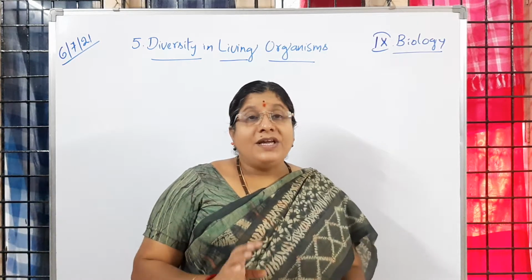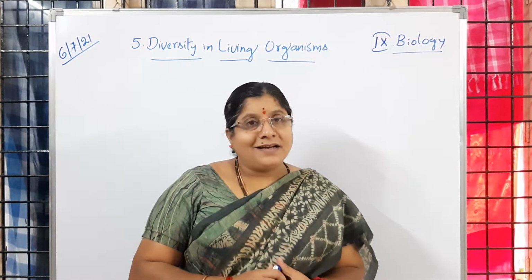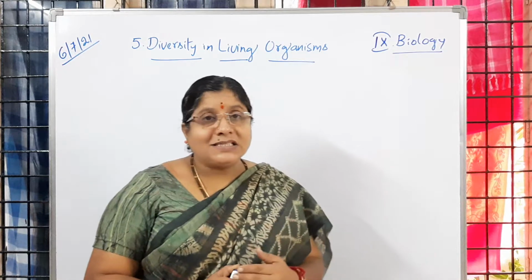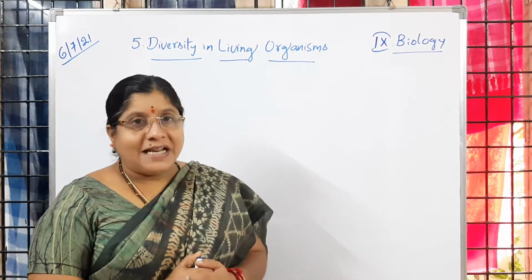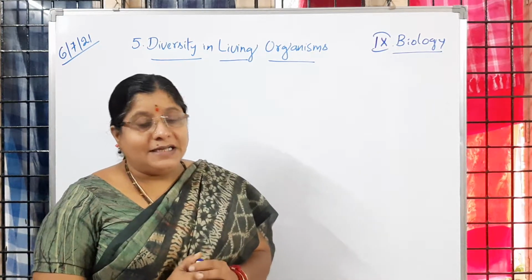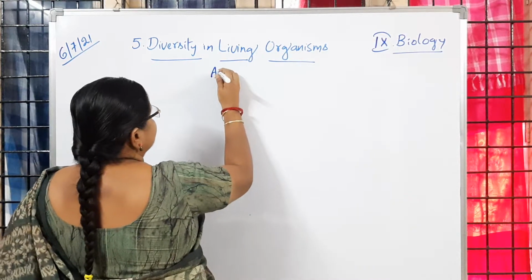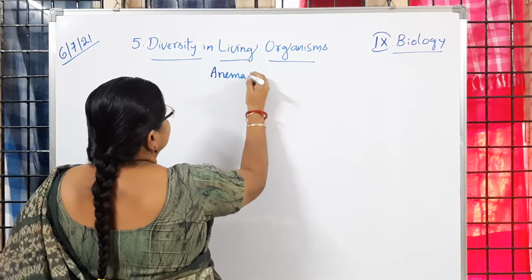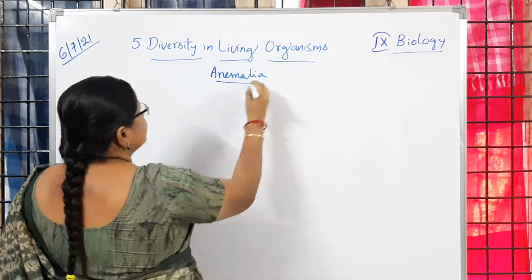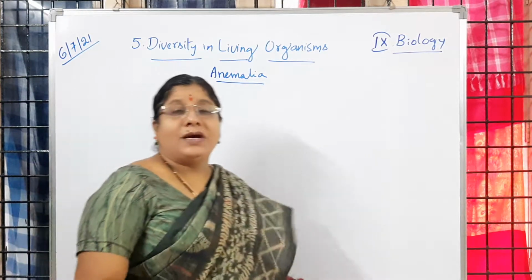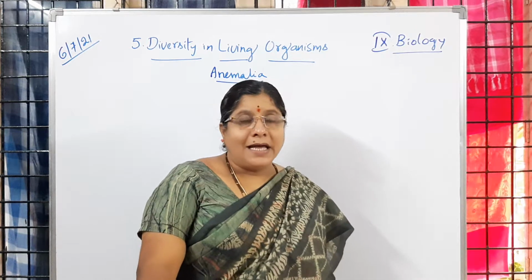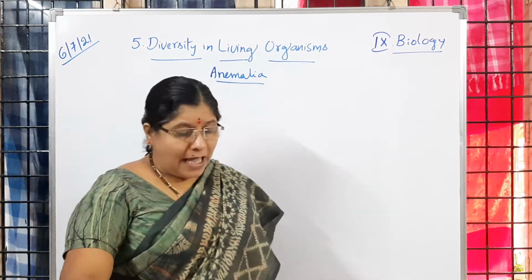So now we will learn about the last kingdom of Whittaker's classification, that is Animalia. Animalia is going to make you understand about all the animals, all the animal groups.